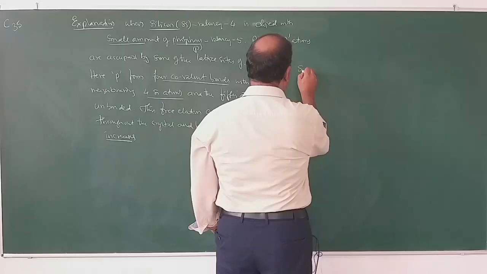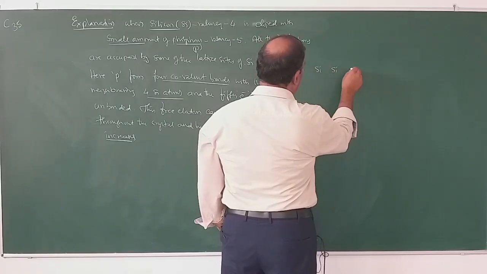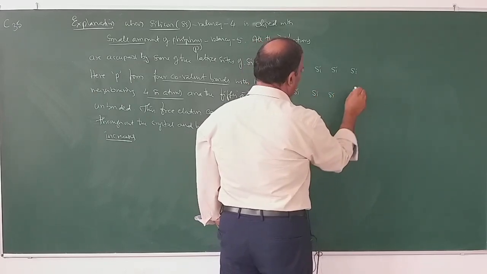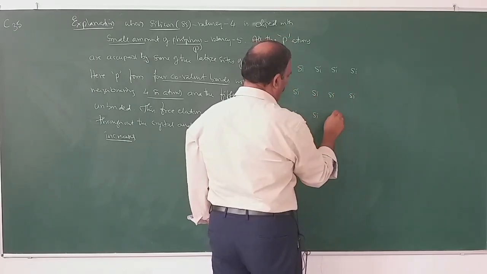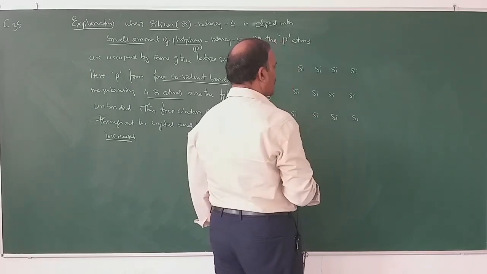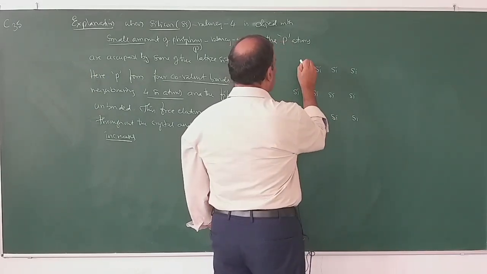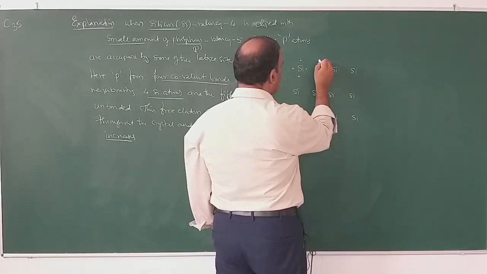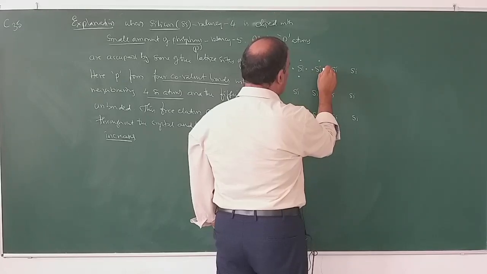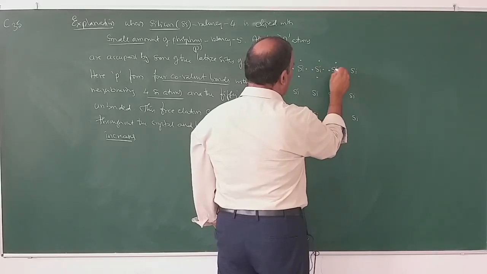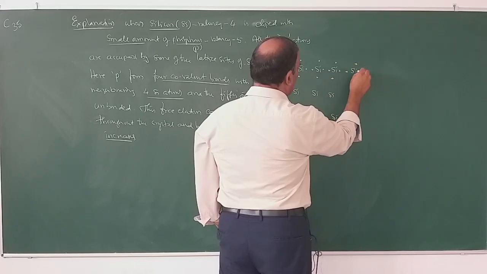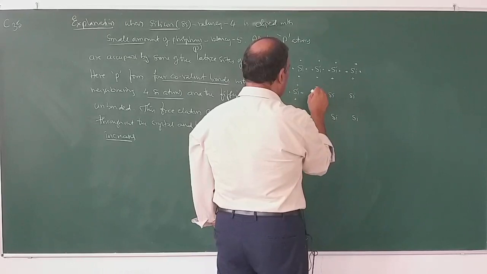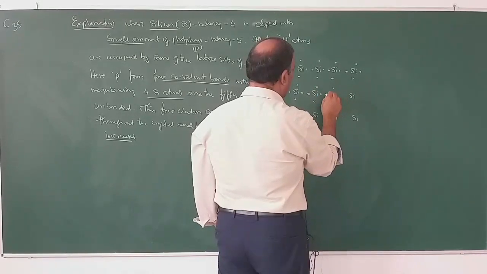So, these are all silicon atoms. What is the valency of silicon? Silicon valency is 4, therefore it contains 4 electrons in their outermost shell. So, each silicon atom has got 4 electrons in its outermost shell.